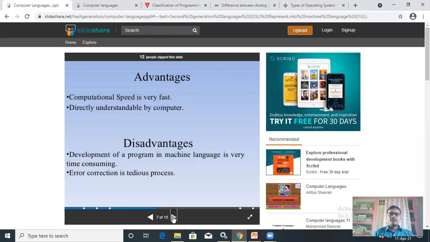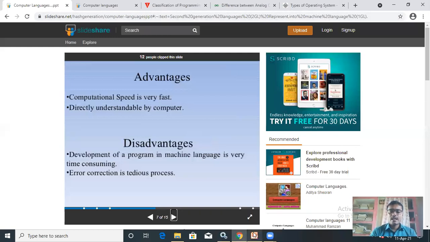And what are the disadvantages? Development of a program in machine language is very time consuming. The programmer will take a lot of time for developing the code because it is very difficult for the programmer to write machine codes. Second, error correction is a tedious process. It is very difficult to find an error in machine language.